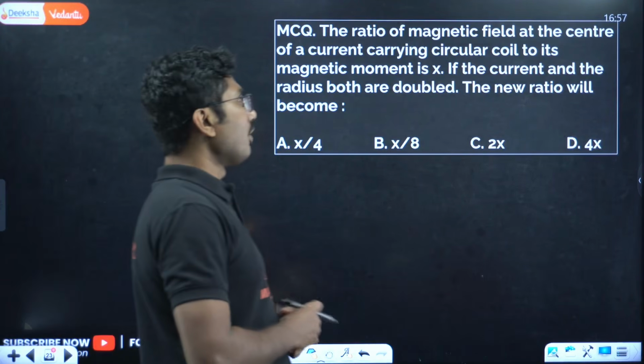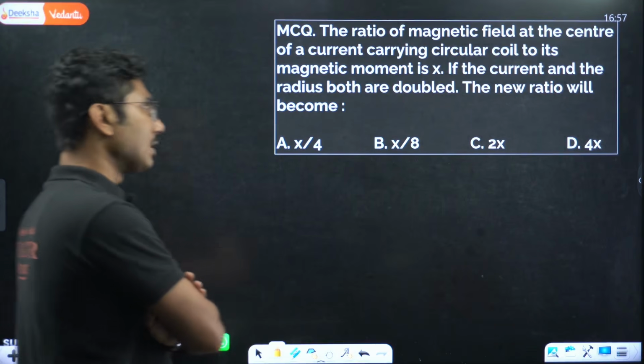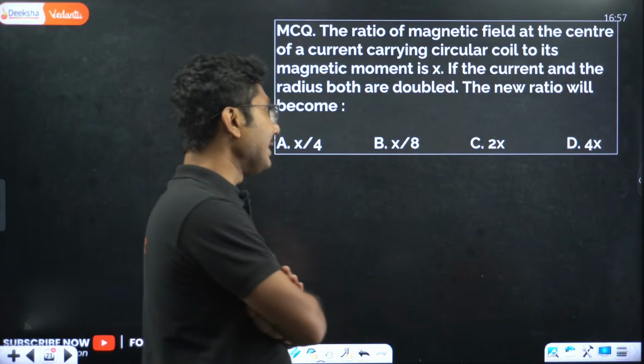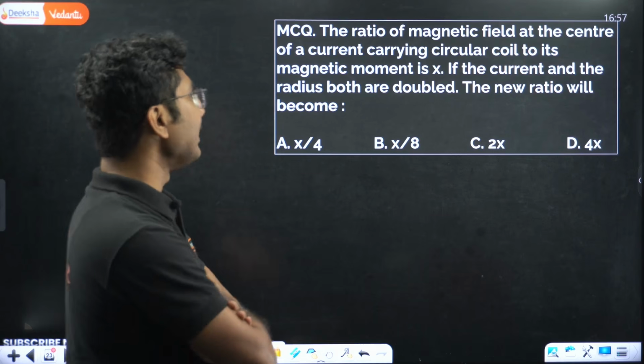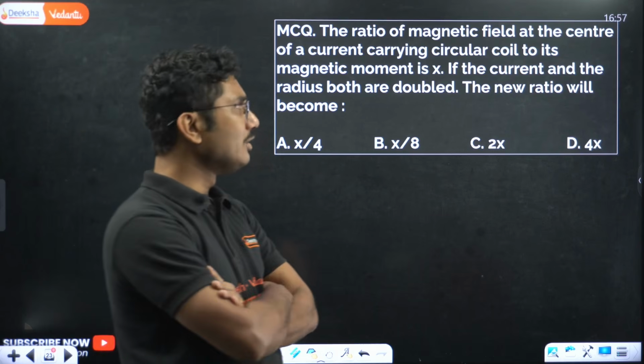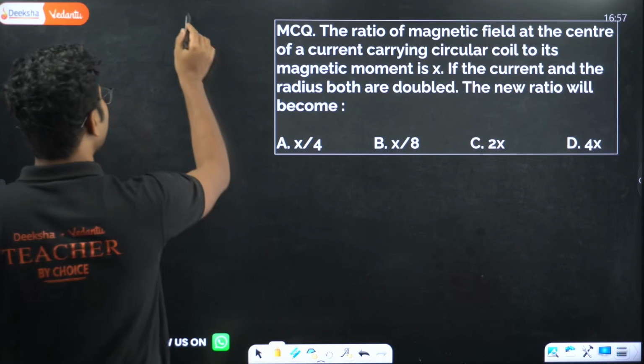The ratio of magnetic field at the center of a current carrying circular coil to its magnetic moment is X. If the current and the radius both are doubled, the new ratio will be, let's figure it out.